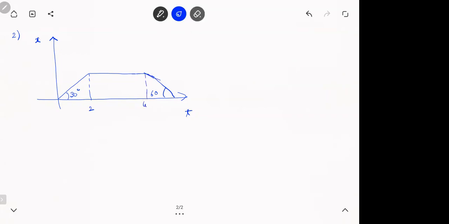This is 4. This is some time t3. This is 2 seconds. This is 4 seconds. That is some time t3, which I don't know. Find t3. Plot velocity versus time graph.